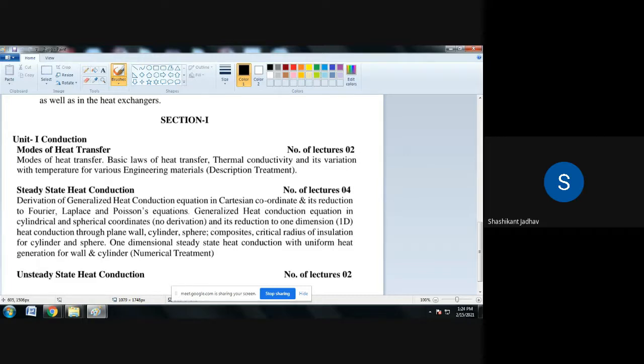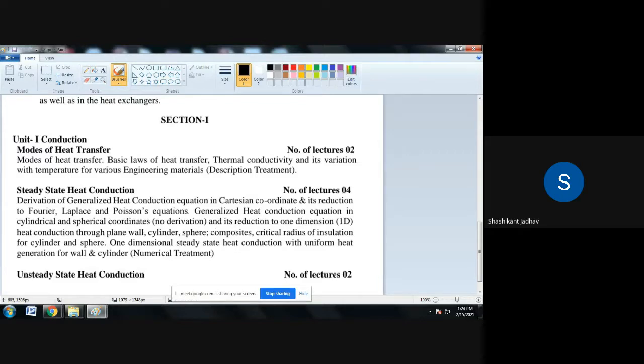Understood? In convection, the heat transfer takes place due to the motion of the molecules. But what about conduction? In conduction, there is no motion of the molecules. That is, in conduction, heat transfer takes place due to physical contact.